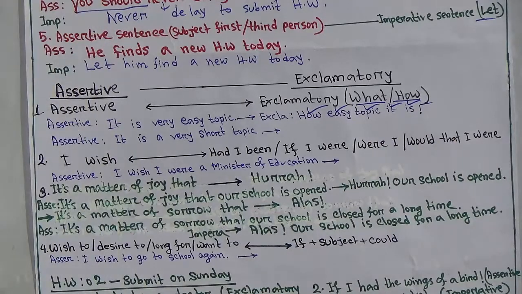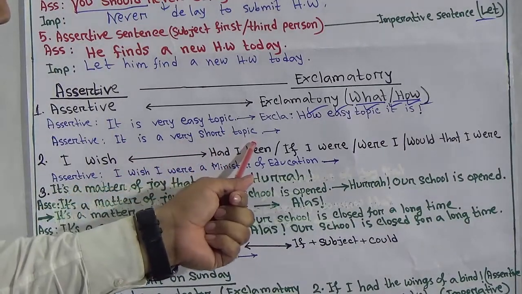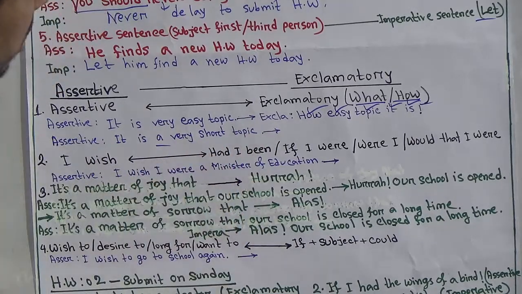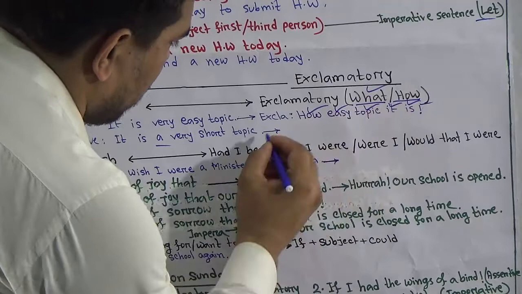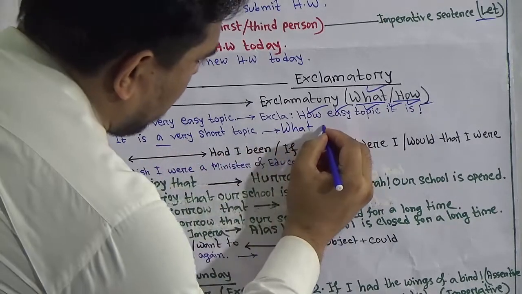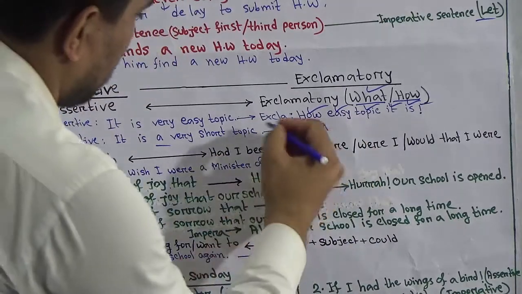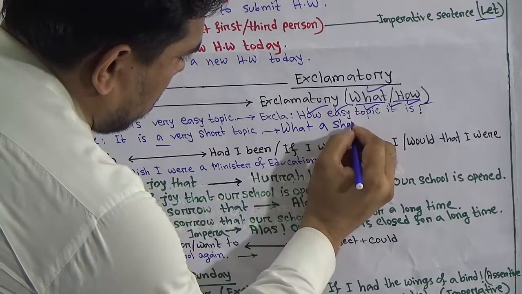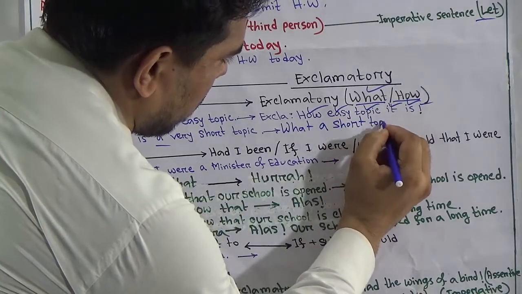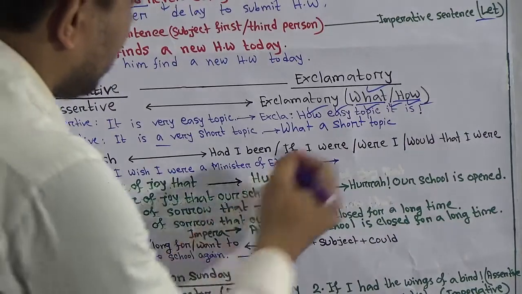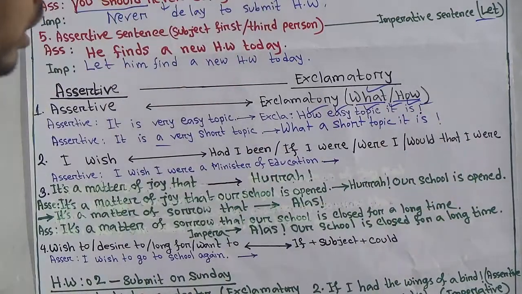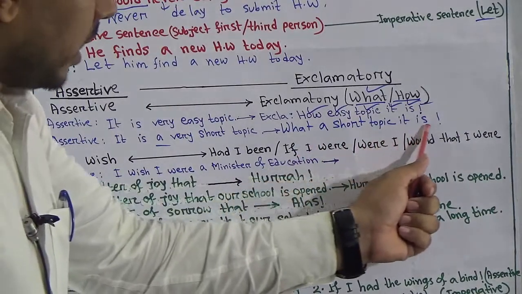Okay, next one is for you. It's a very short topic. Check whether there is any article or not. Yes, here is an article. So we should write what. First of all write what. Then the article is used, a, write a. Then the adjective short. Then the noun topic, then the subject should be it, finally the verb, and give a question mark at the end of the sentence. So, what a short topic it is?